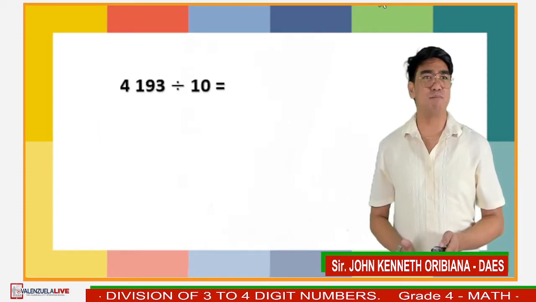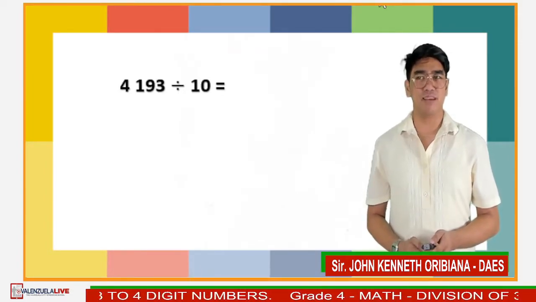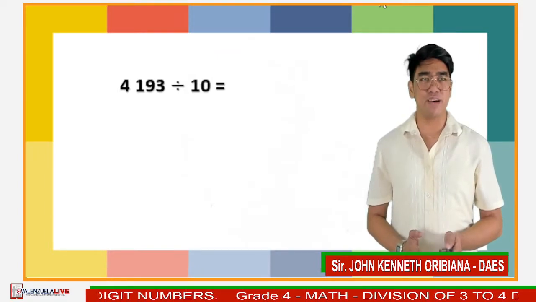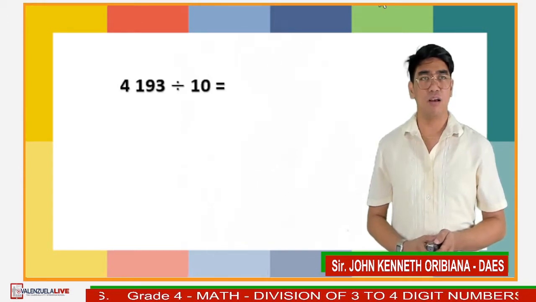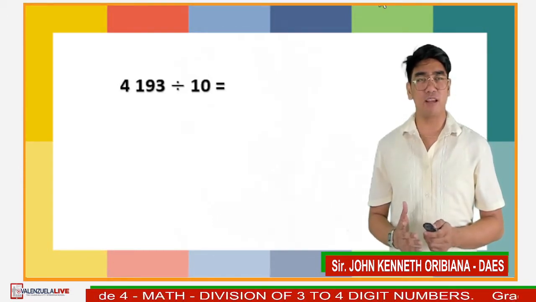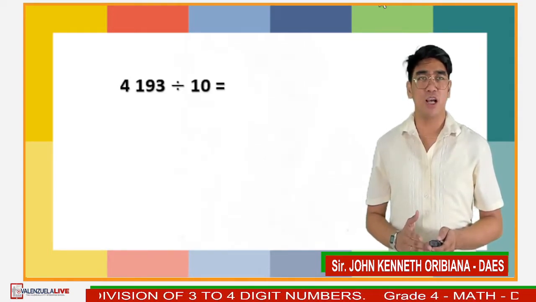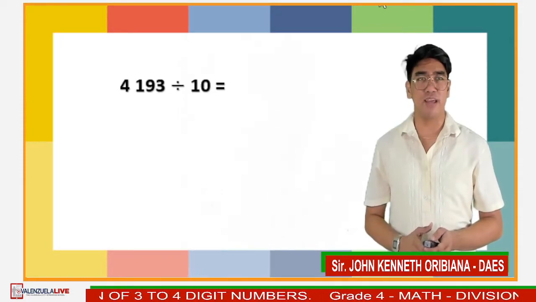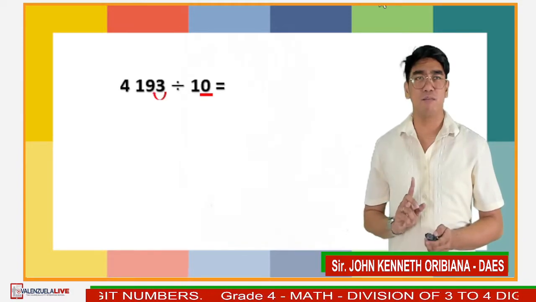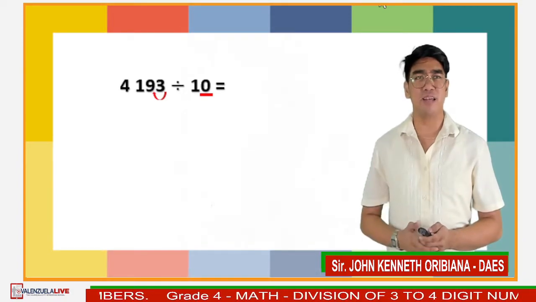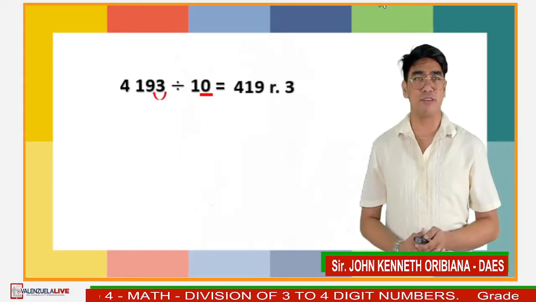How about in these examples? 4,193 divided by 10. In this case, since in our divisor, we have only 1 zero, what we're going to do to get the quotient of this problem is to move the decimal point to the left in our dividend, like this. 1 zero from the divisor, then 1 move to the left in our dividend. So the answer will be 419 remainder 3.